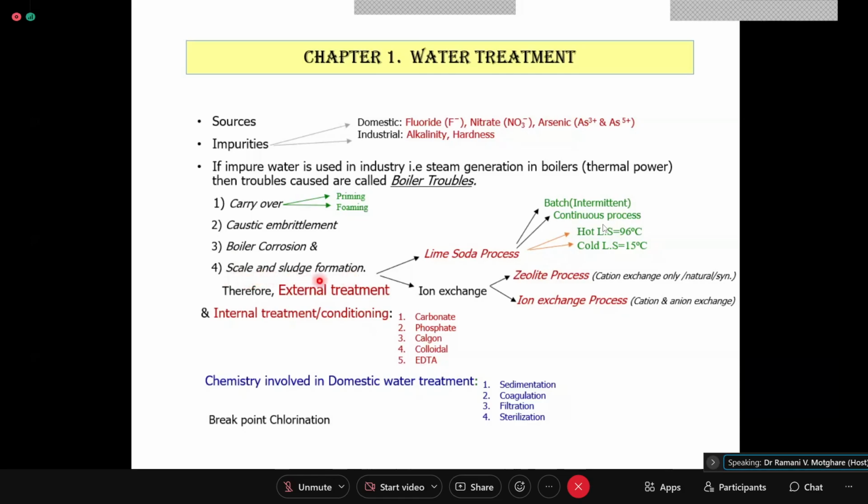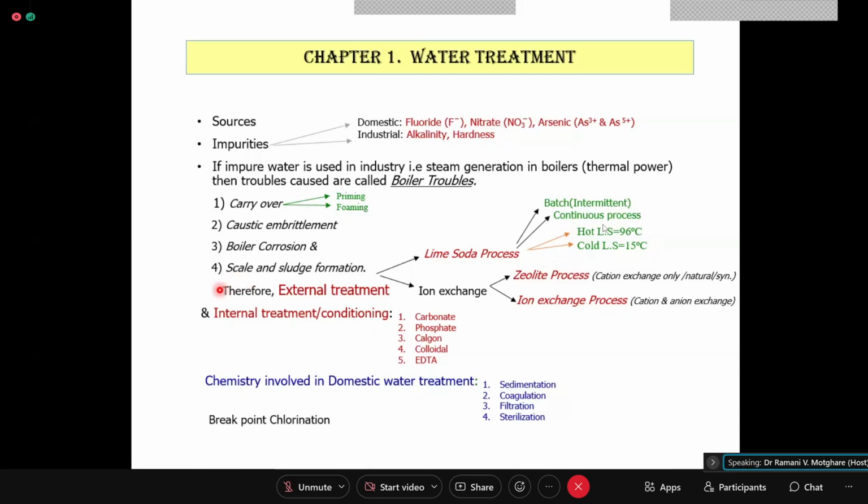Then sludge formation. Sludge is a loose and slimy deposit formed in the comparatively cooler parts of the boiler, and these two are there. The reasons are: first one is calcium and magnesium silicates. Second one is calcium sulfate, which causes scale. Due to continuous ebullition and evaporation of water, the concentration of salts goes on increasing in water, and a time reaches that the KSP of CaSO4 is attained, and calcium sulfate is precipitated out.